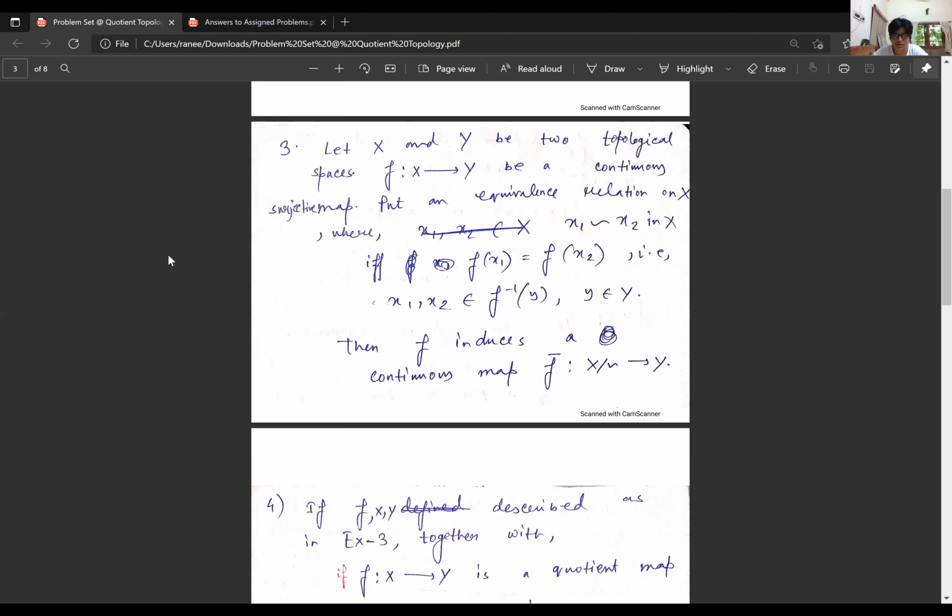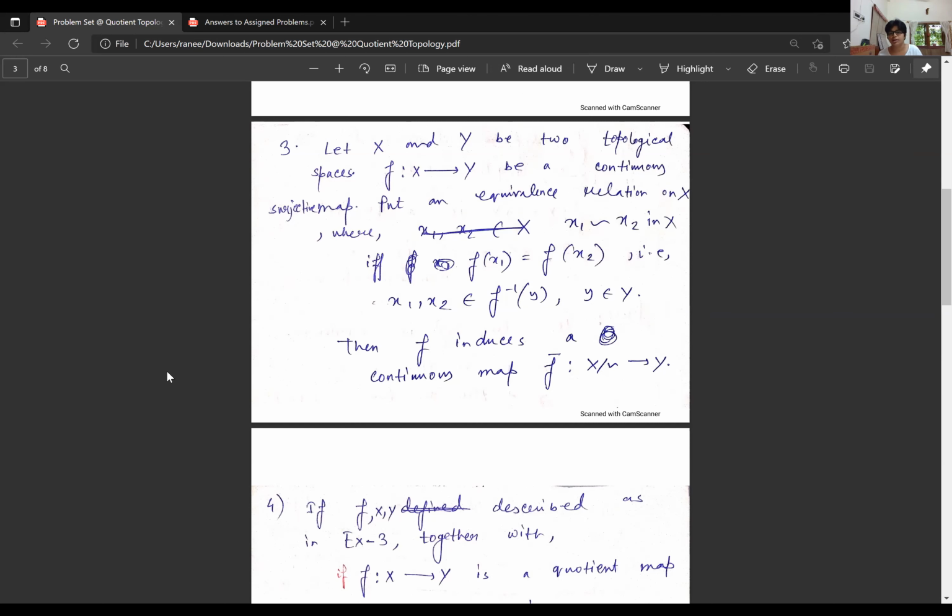So what is the question? The question is the statement of the universal property. It says that f is a continuous surjective map from a given topological space X to Y. And of course, the equivalence relation on X is the relation that any two elements in the same inverse image set are related.